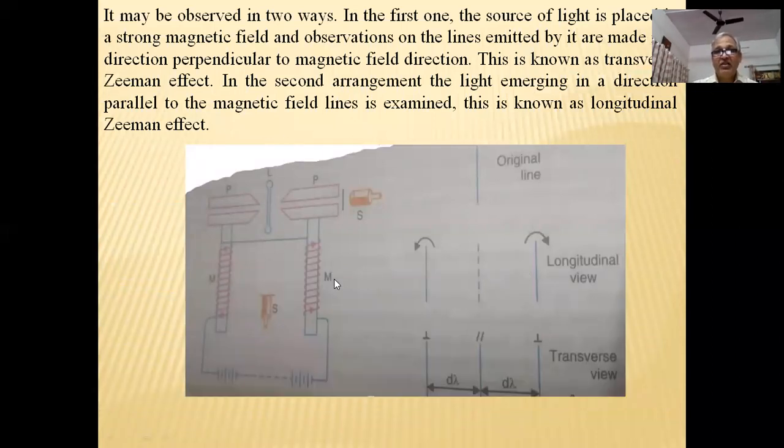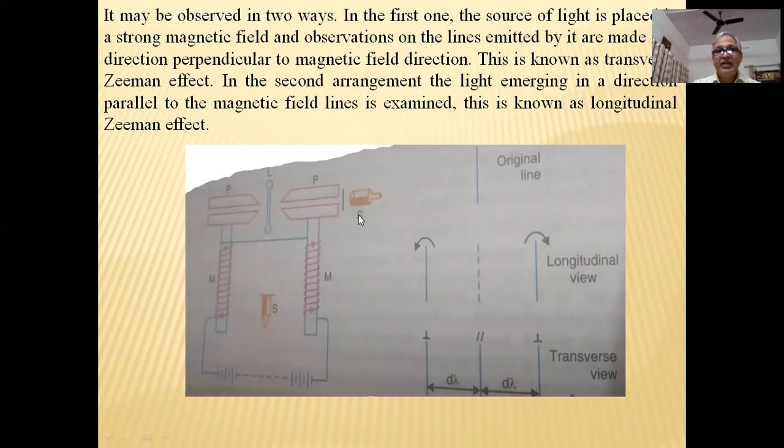It may be observed in two ways. In the first one, the source of light is placed in a strong magnetic field and observations on the line emitted by it are made in a direction perpendicular to the magnetic field direction. Here, the magnetic field direction is the x direction and we observe in the y direction. This arrangement is known as the transverse normal Zeeman effect. And in this case, we observe three lines.